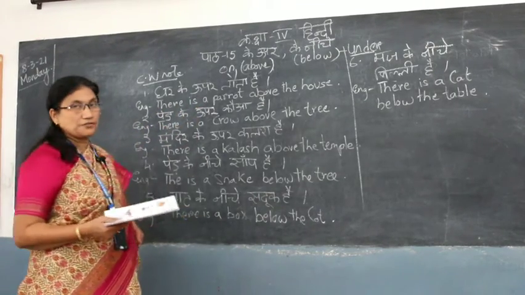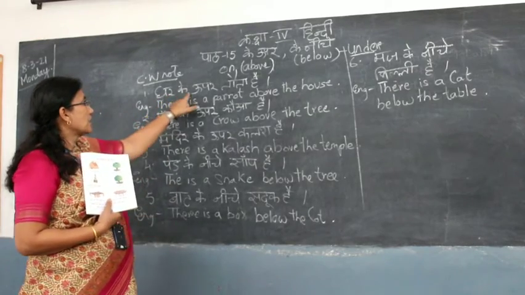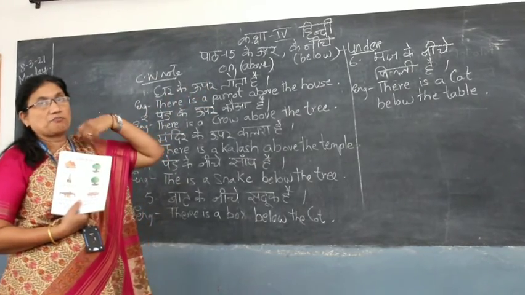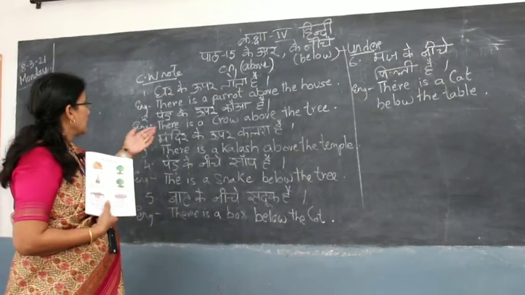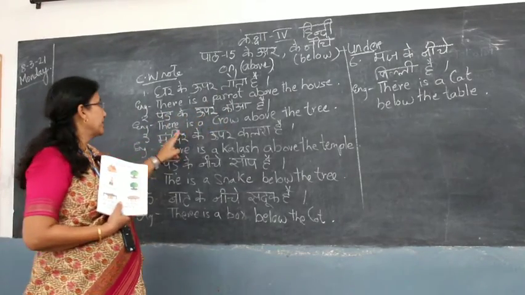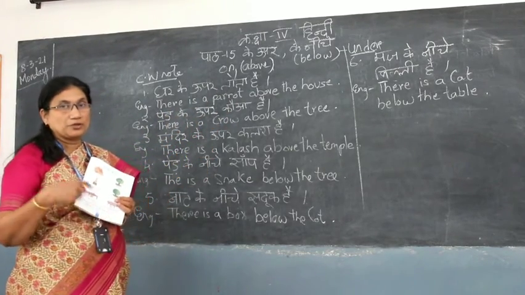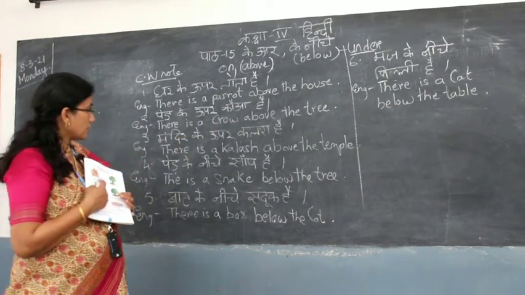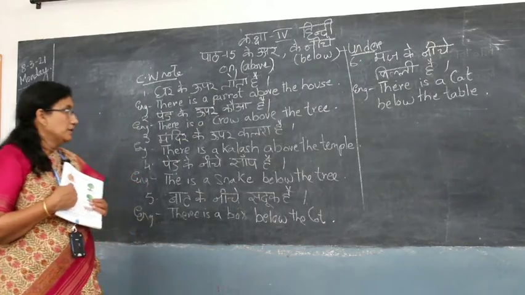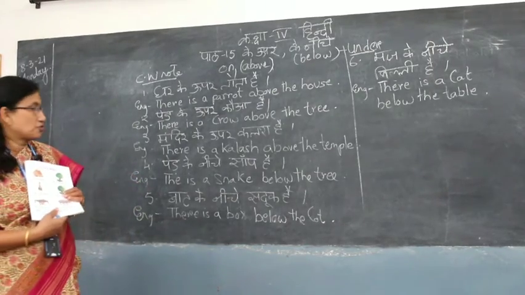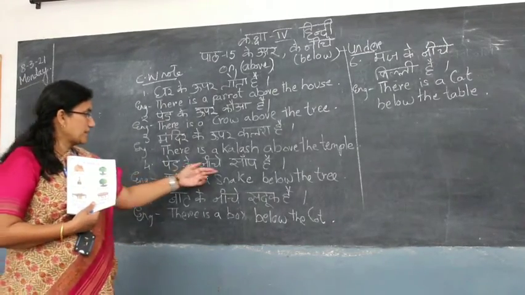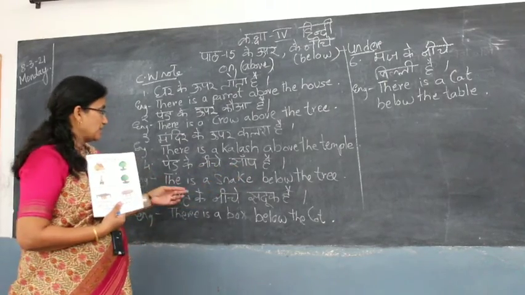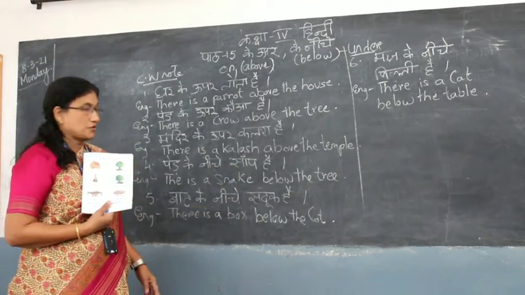It will be easier for you to read. घर के ऊपर तोता है. There is a parrot above the house. पेड़ के ऊपर कौवा है. There is a crow above the tree. मंदिर के ऊपर कलश है. There is a kalash above the temple. मंदिर means temple in English. पेड़ के नीचे सांप है. There is a snake below the tree.